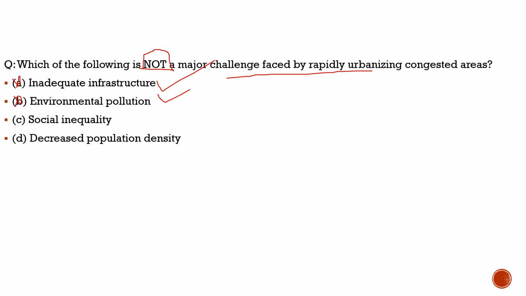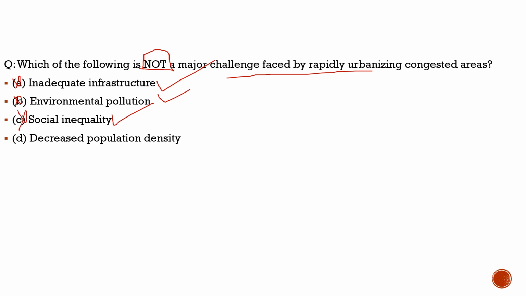So with respect to this question, the second statement is incorrect, but environmental pollution is a major challenge faced by rapid urbanization. Similarly, social inequality is also one of the challenges faced by rapid urbanization, but with respect to this question, it is incorrect.